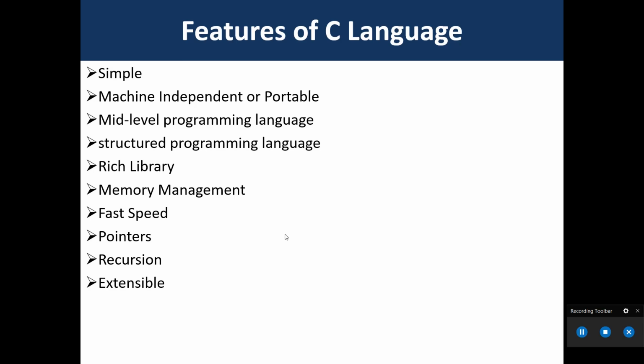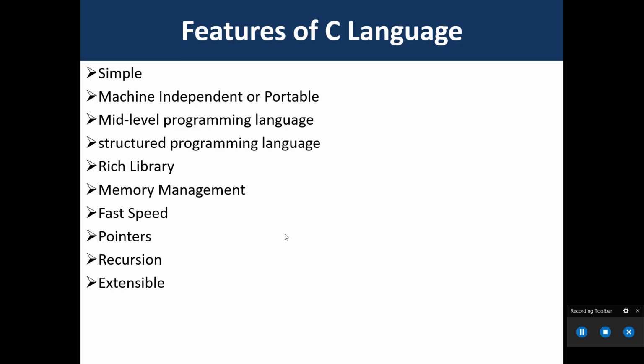Let me explain the features of C language. Why is C called a simple language? C is a simple language in the sense that it provides a structure approach, and it also provides a rich set of library functions, data types, etc.